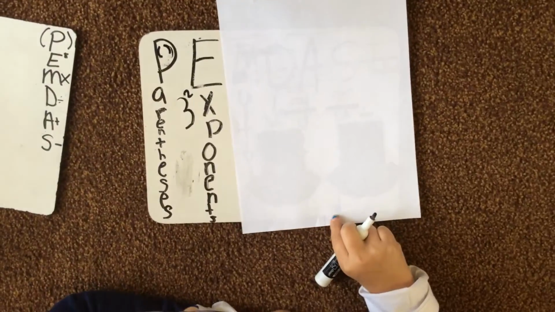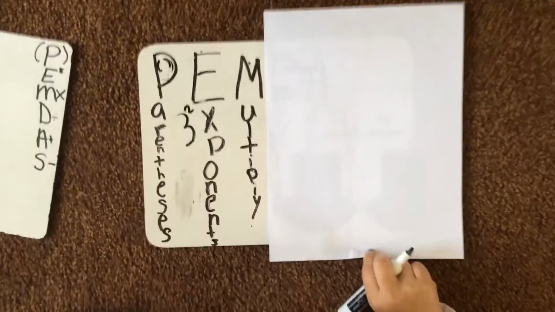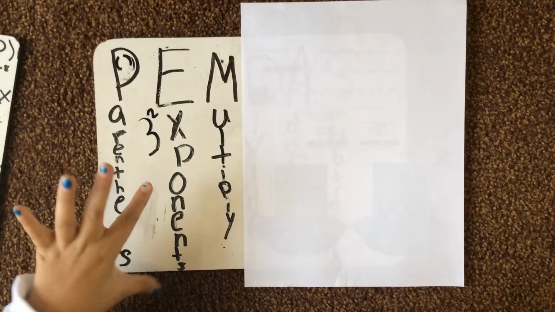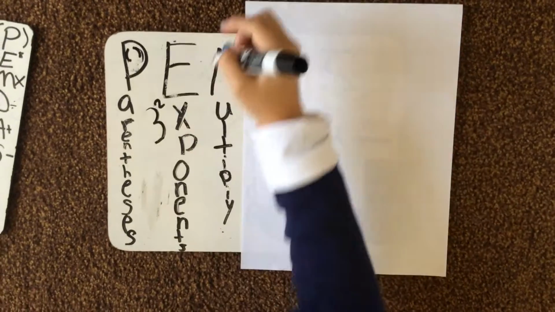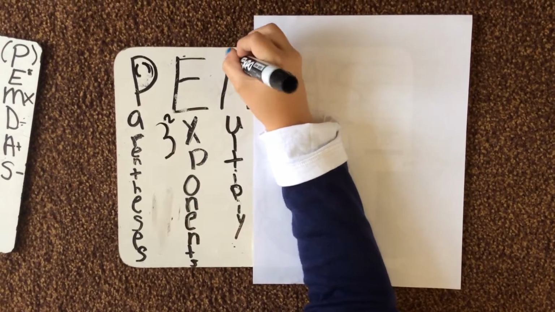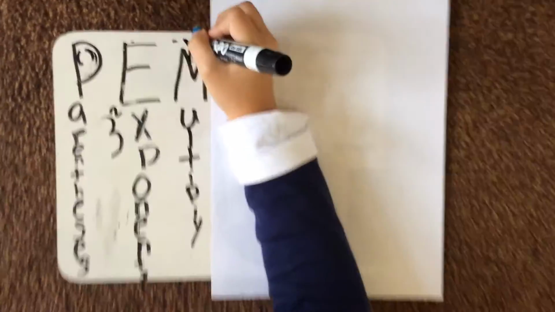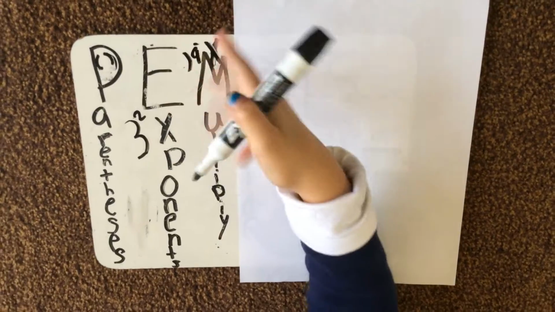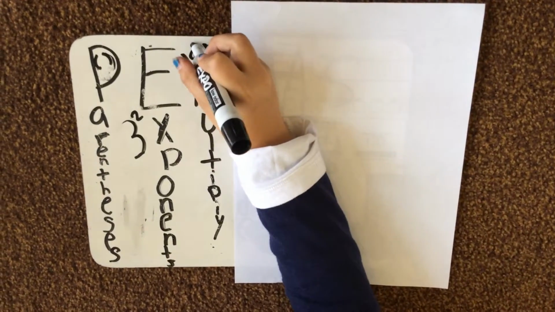And so next we have multiply. If you're doing your math problem and you already have done parentheses and exponents, you do your multiplying. And y'all know what a multiplying sign will look like. It'll look like an X, a dot, or just a parenthesis with a number outside of it. So that's pretty much what the multiplying would look like.